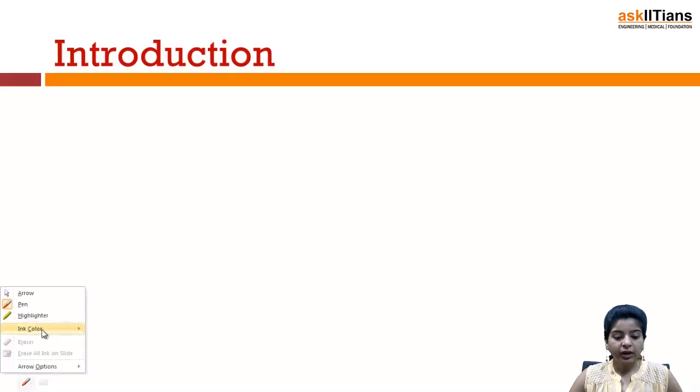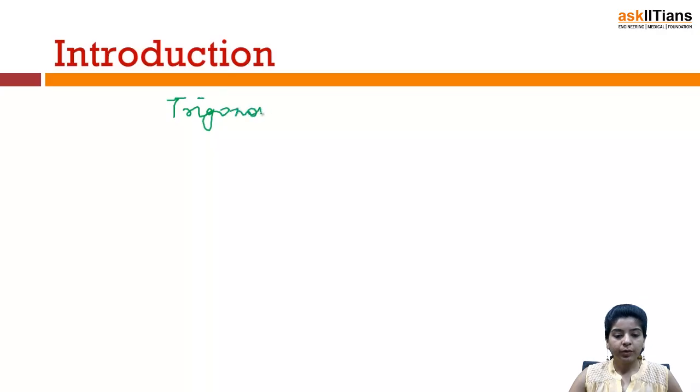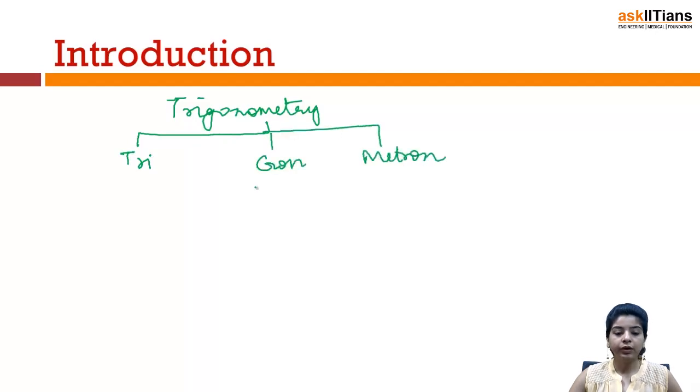Trigonometry can basically be split into 3 words: trigon, and then metron. So tri basically means 3, all of you must know, and then gon means sides, and metron means measure.